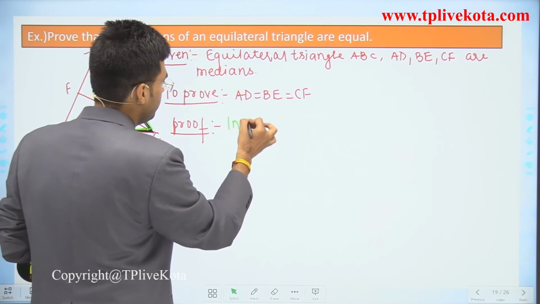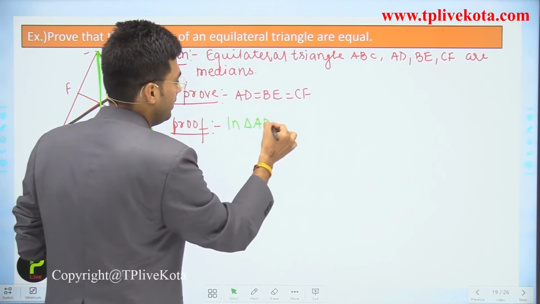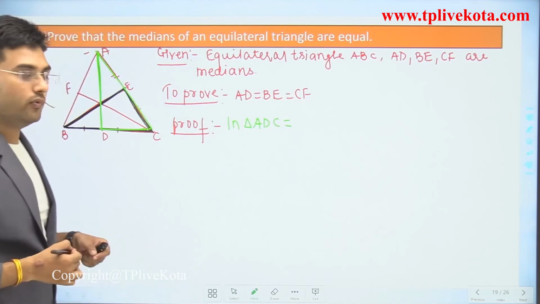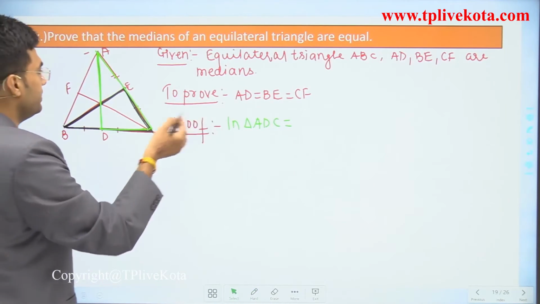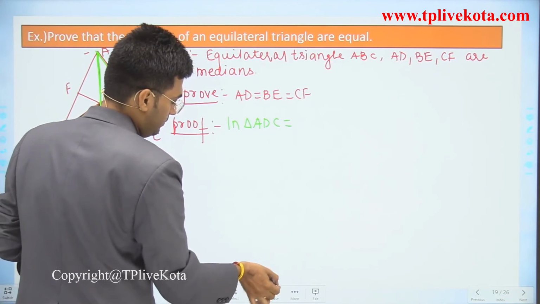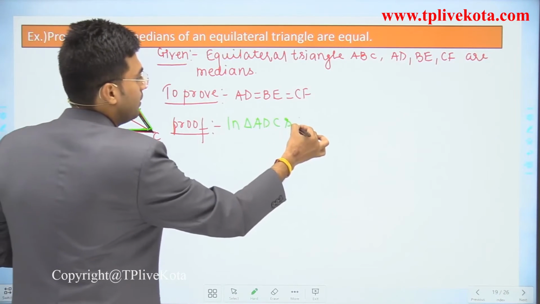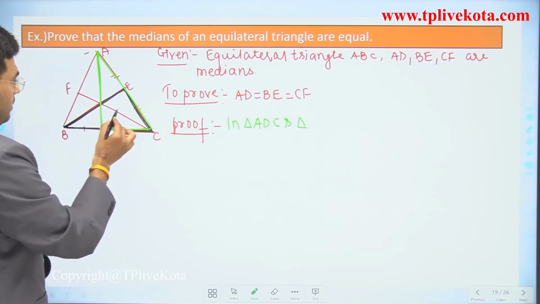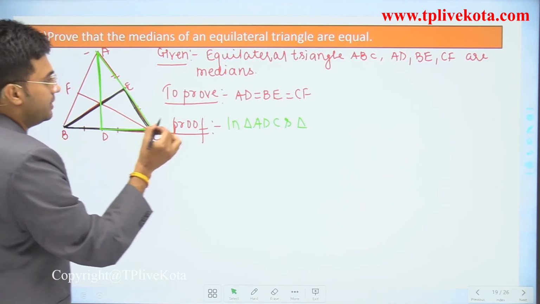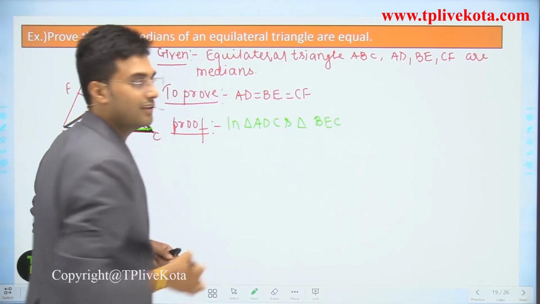In triangle ADC and triangle BEC, clear?